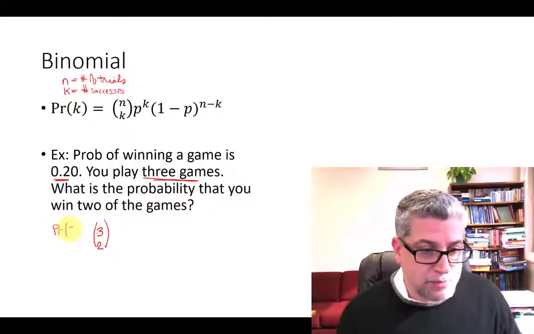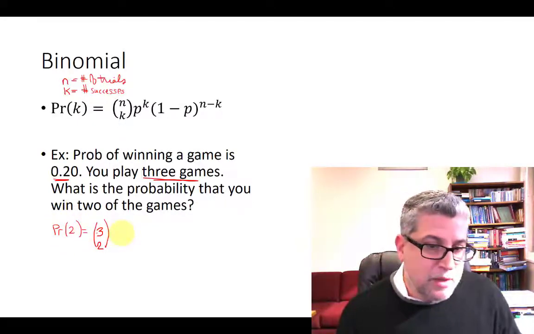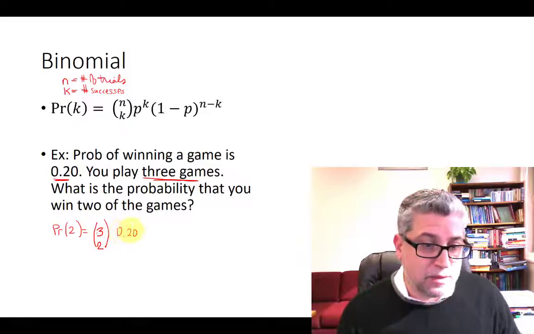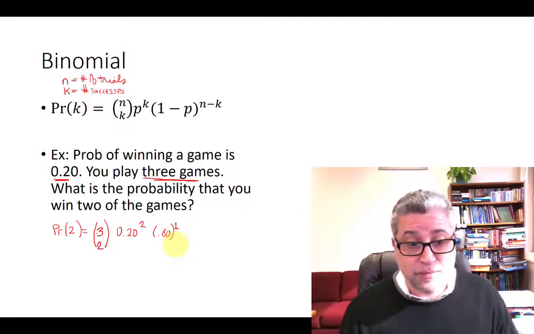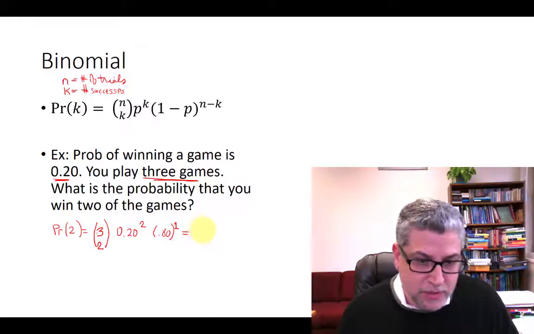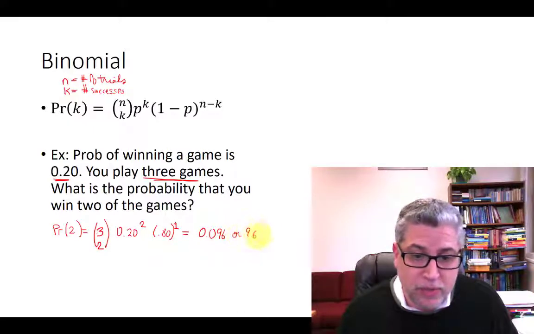Okay, so what's the probability of 2? Then we need the probability of success. So winning, the probability there is 20%. That happens 2 of the times, which means the 80% has to happen the remaining 1 of those times. So we can just key this into a calculator and get our result. Let's do that. And we get 0.096, or 9.6%.